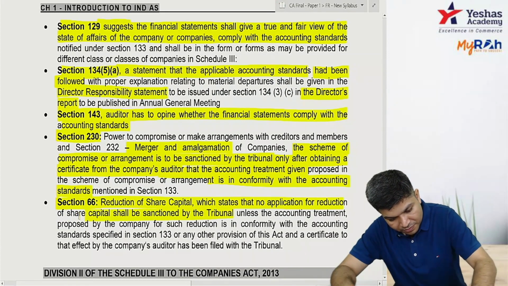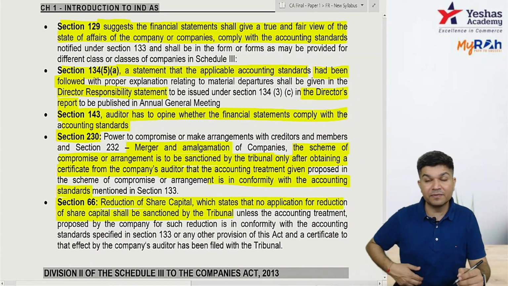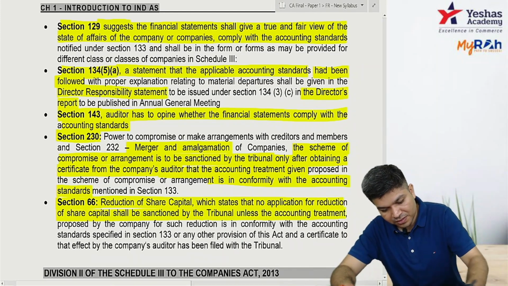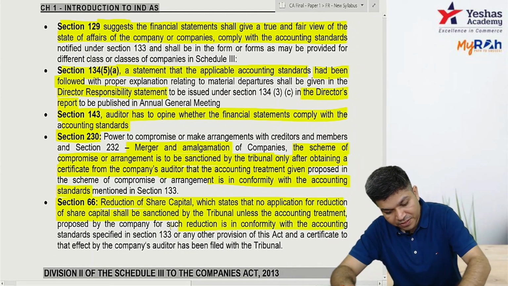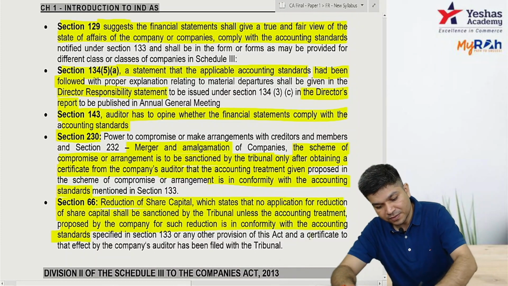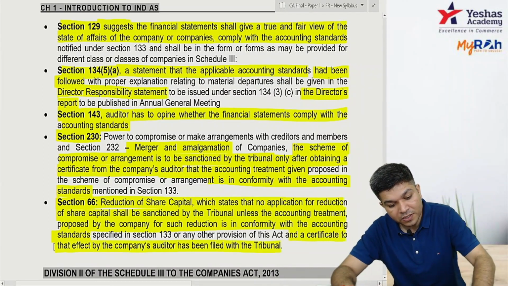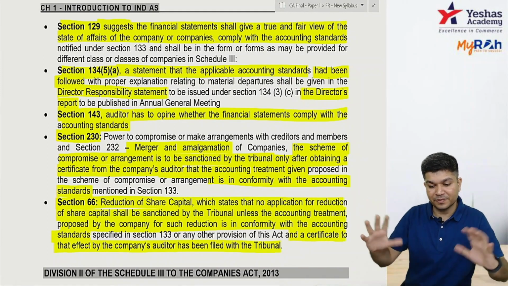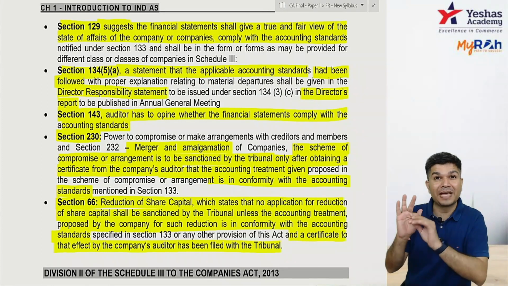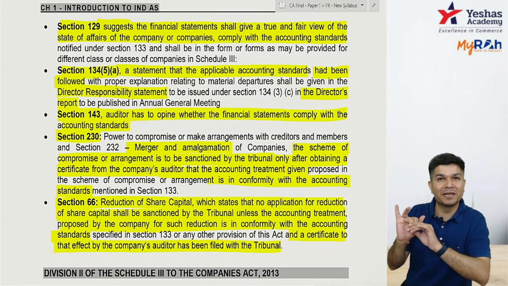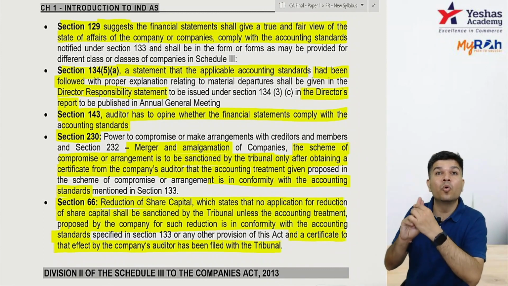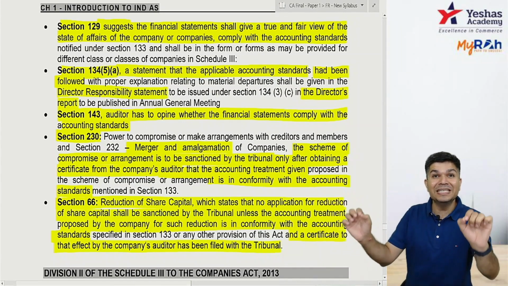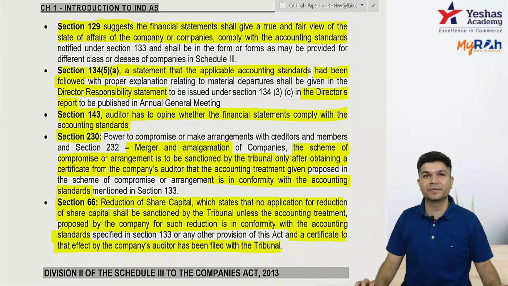Scheme should be sanctioned by the tribunal only if they get a certificate from the auditor that the treatment is as per the accounting standard. Unless the accounting treatment proposed by the company is in conformity with the accounting standards, and a certificate to that effect is given by the auditor to the tribunal. So before clearing a scheme of capital reduction or a scheme of merger or amalgamation, the tribunal will approve the scheme only after getting a certificate from the auditor that the treatment to be given by the company is in accordance with accounting standards.